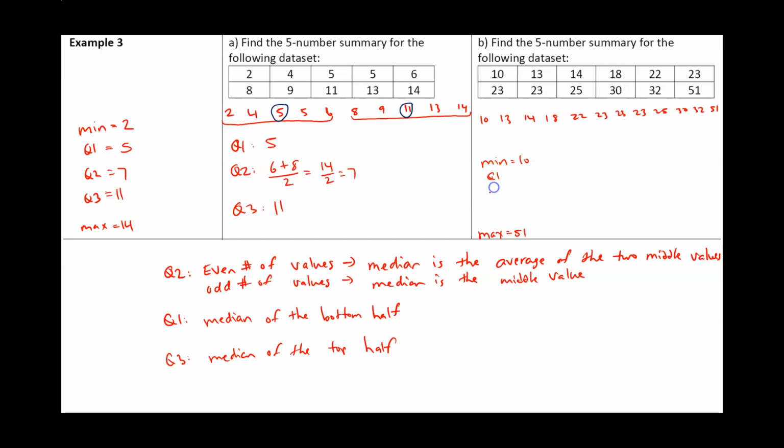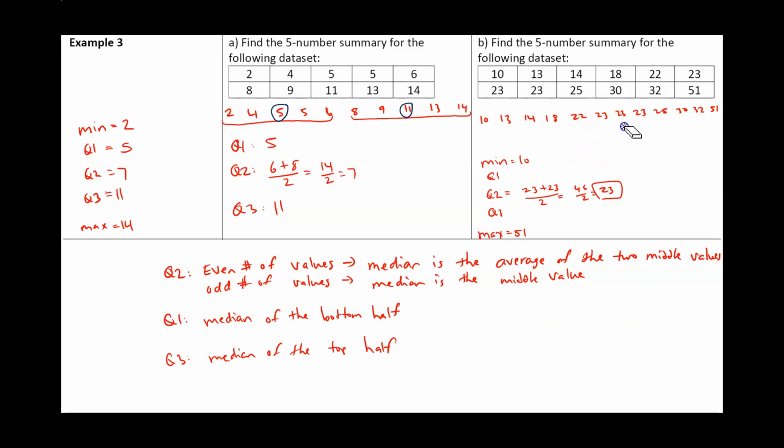Now we have Q1, Q2, Q3. I'm going to start with Q2. Because I have 12 values, my Q2 is going to be the average of the two middle values. So you got 1, 2, 3, 4, 5, and then 1, 2, 3, 4, 5. My two middle values are going to be these two, because now we have 5 below and 5 above. If I take 23 plus 23 and divide by 2, that's 46 divided by 2, which is 23, and that's going to be our Q2.